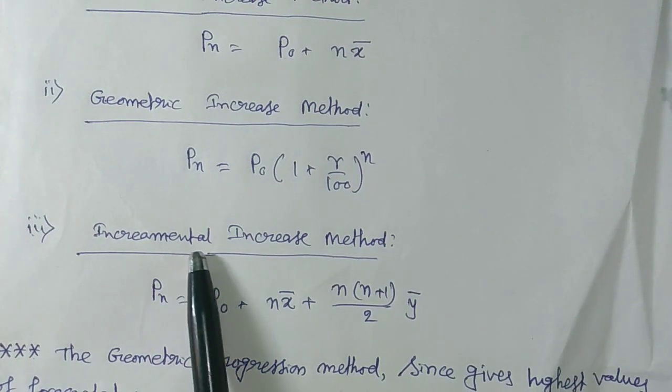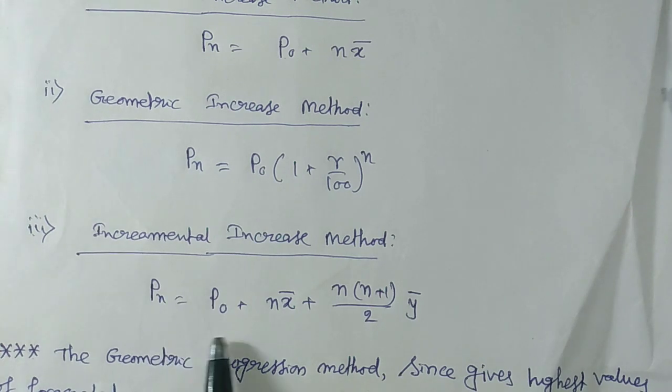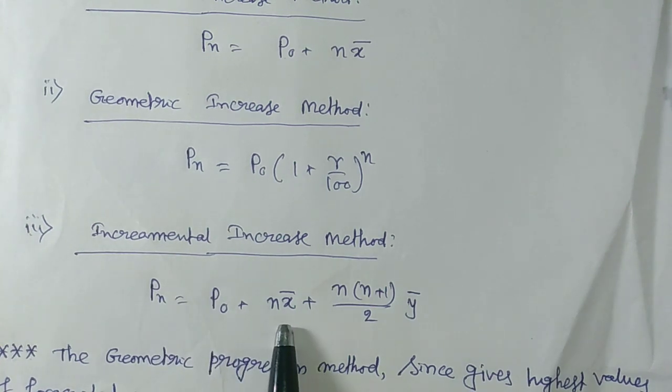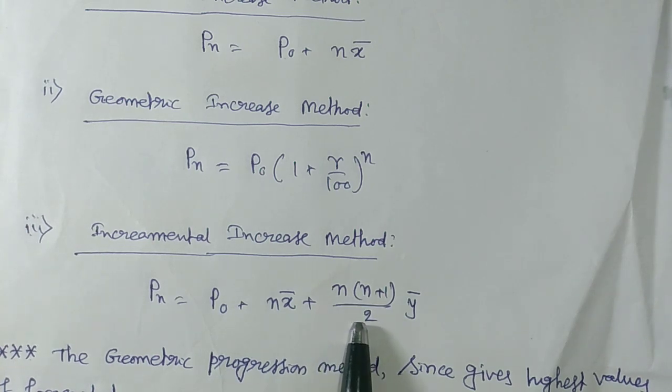Next is the incremental increase method. That means Pn equals P0 plus n x bar plus n(n+1)/2 times y bar.